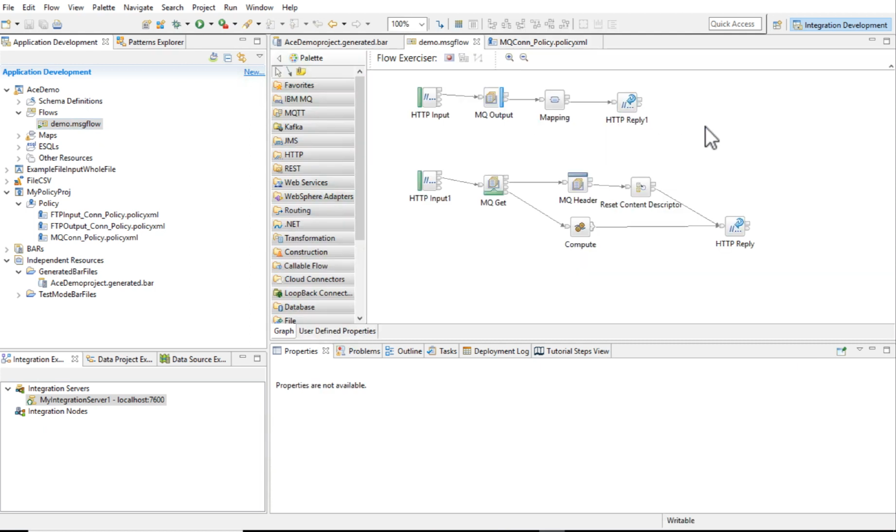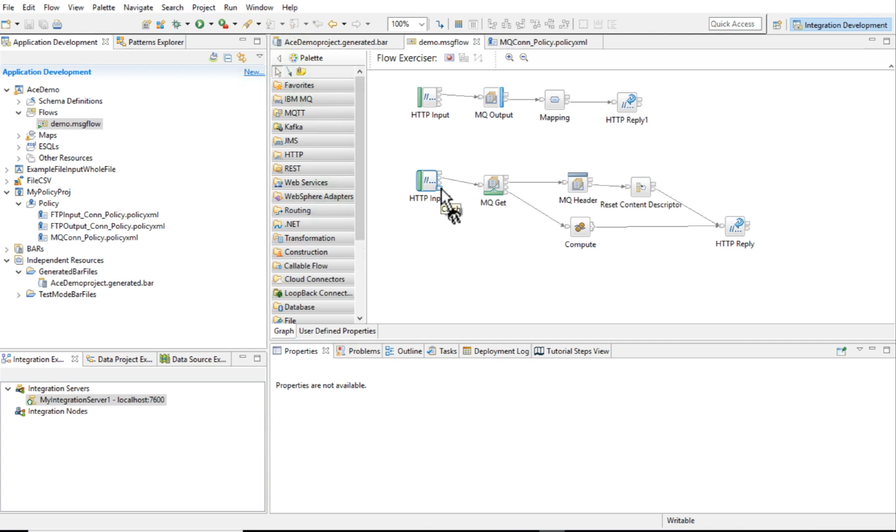In the simple message flow, this message flow exposes an HTTP interface. A JSON message can be posted to this flow, and that message will be put onto the MQ queue.